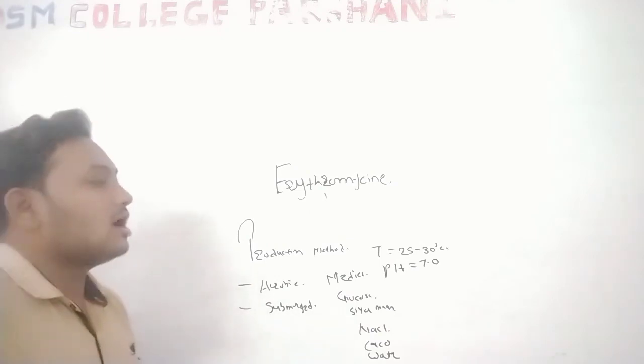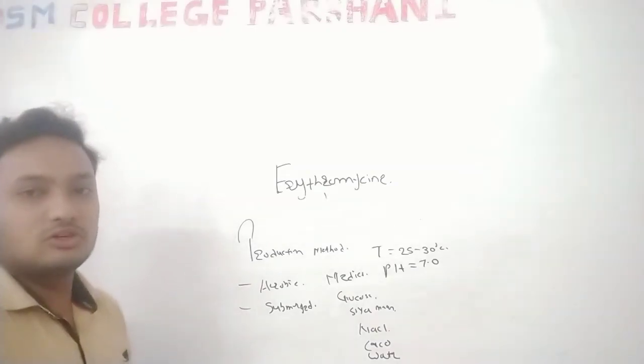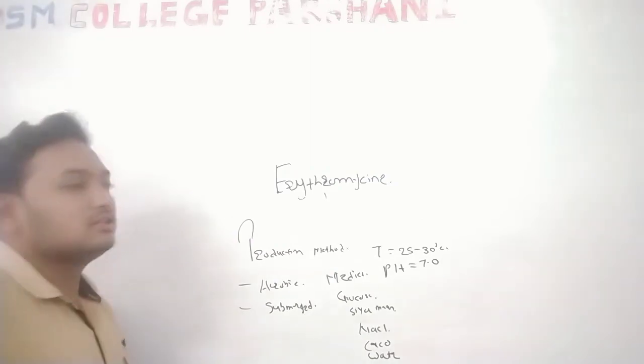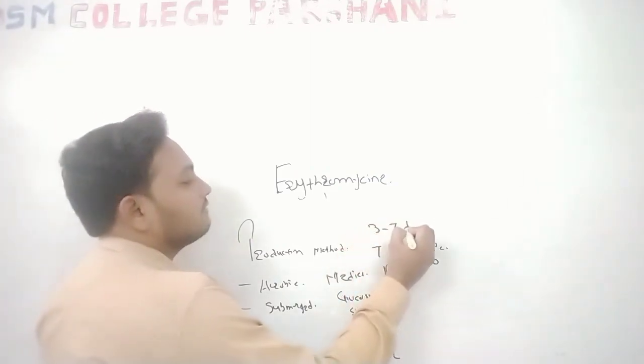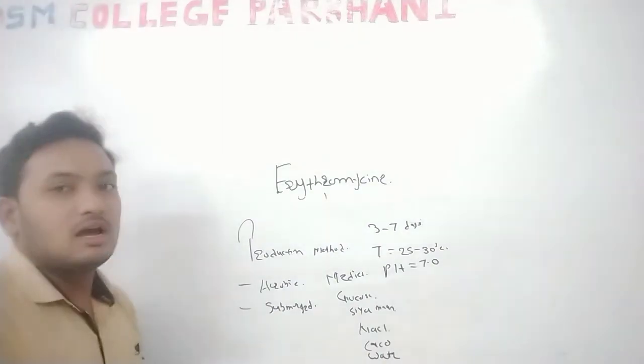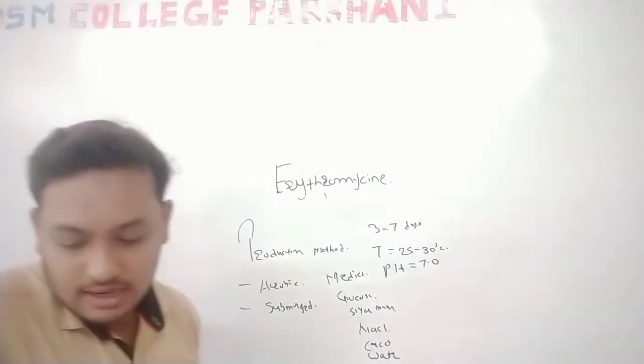Then the period: how much time is required for the production of erythromycin? It requires 3 to 7 days. 3 to 7 days are required for the production of erythromycin antibiotics.